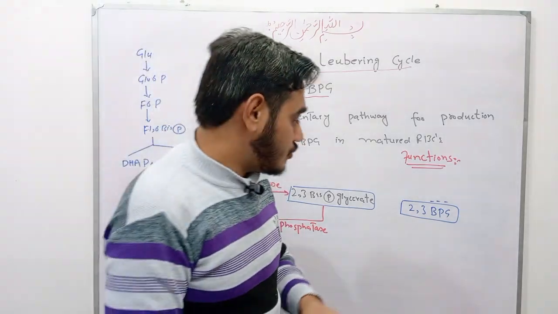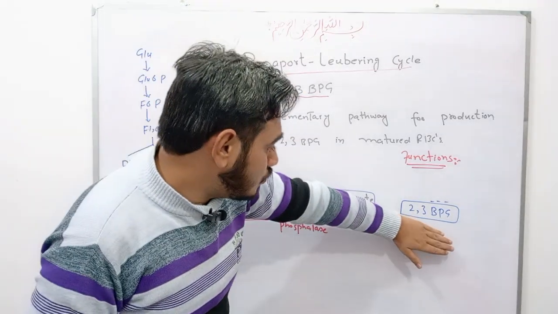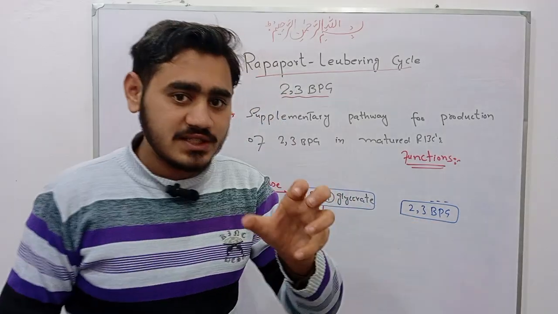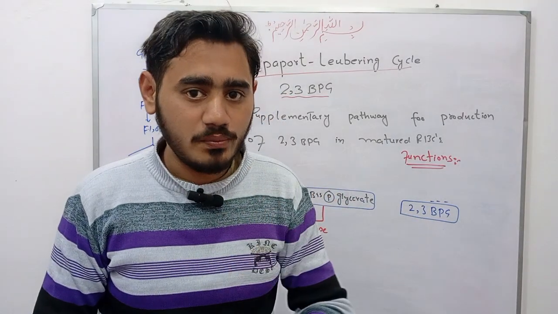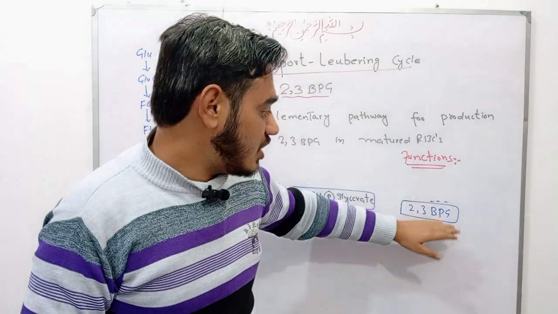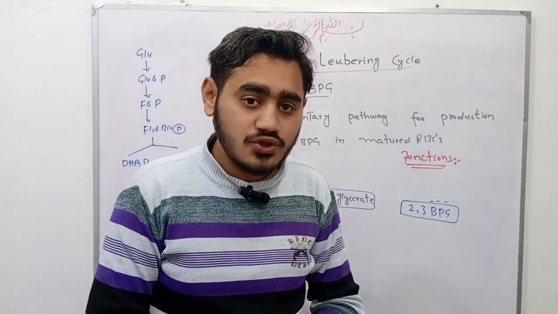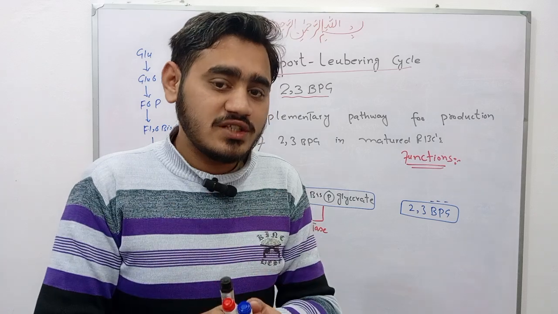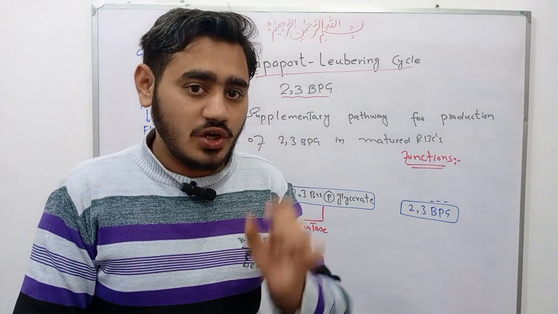I am repeating again: it occupies the central pocket of the hemoglobin molecule, and being a negatively charged compound, it gets attached to the positively charged amino acids of the beta chain of hemoglobin.